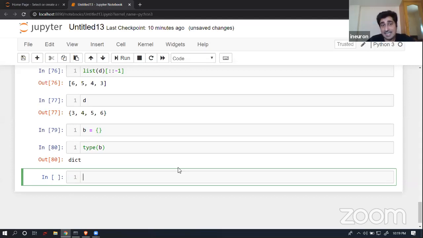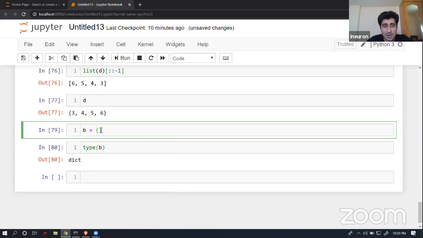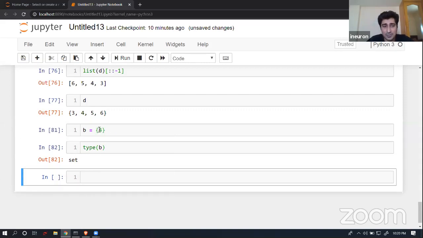Now there is a conflict. I was talking about curly braces again and again, but here the data type that you are able to observe is dictionary, but soon your perception will change. So now let's try to insert one element, 4, over here, and it's a set. By default, whenever you give blank curly braces, it is going to give you a data type as a dictionary. But I'll talk about dictionary just after set, so I'll talk about the dictionary collection as well. Till that point, just wait.